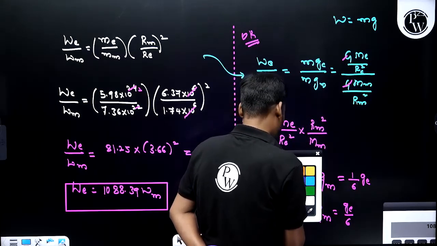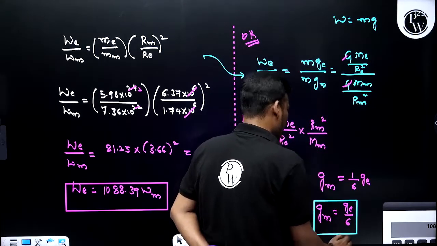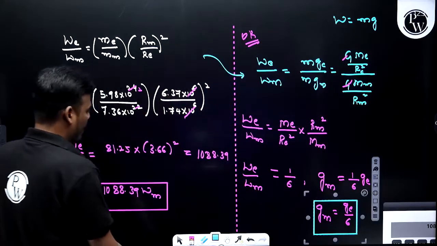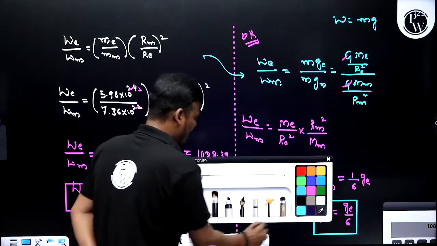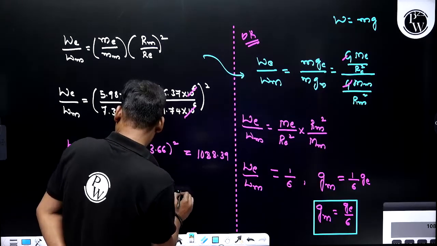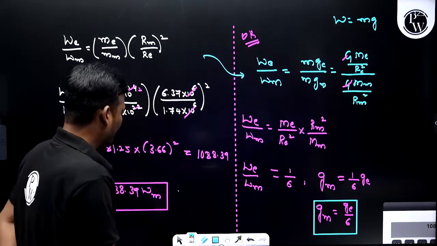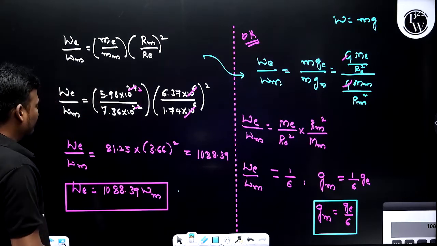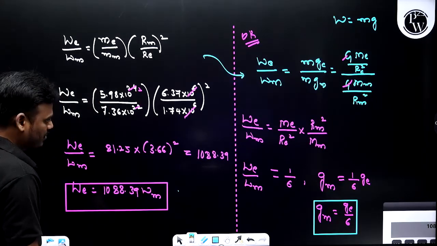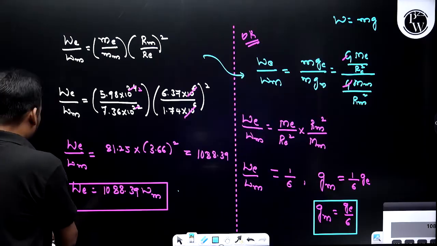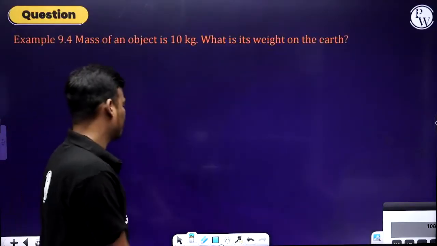So these are simple calculations, you can do it. Here also you can write the reciprocal, so this becomes 1 by 6, or else WE divided by 6.